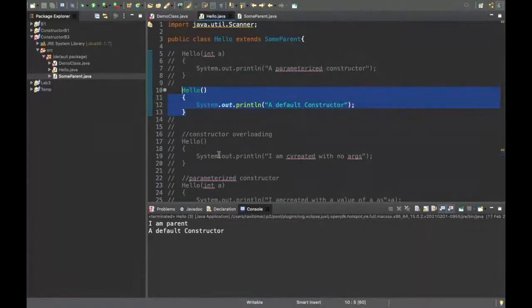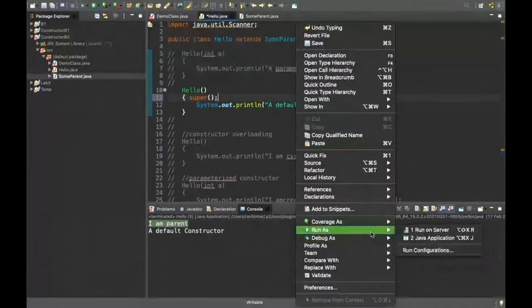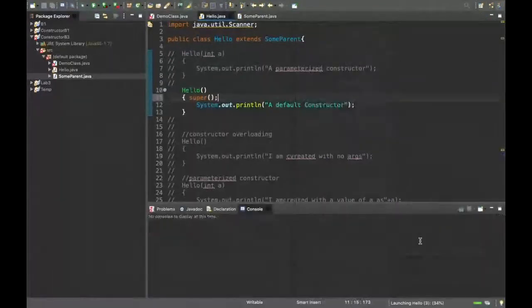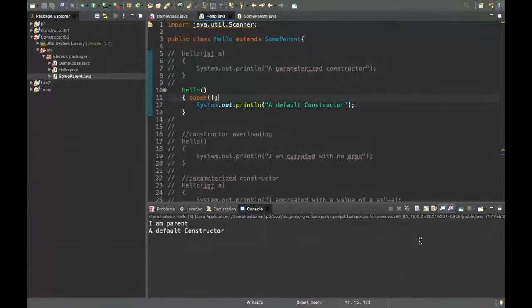Because whenever you create a child, first of all the parent has to be created. Whether you write it or not, you will find exactly the same output. This means you are calling a super class constructor.